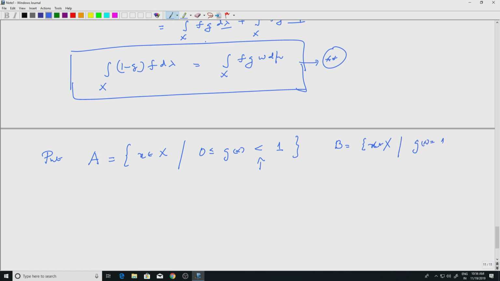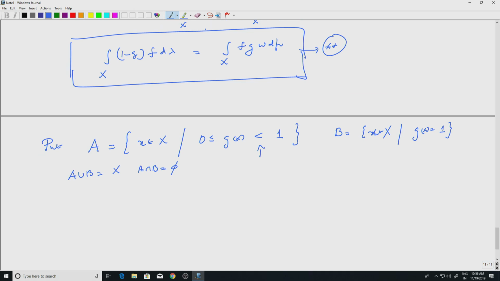So, remember, we defined g to be 1 on a set of measure 0. So, A and B will differ, whatever definition you take, at most by sets of measure 0. So, it is not going to change anything in the integrals. Alright. So, you have A and B. What do you know about A and B? A union B is the whole space, A intersection B is empty, right.